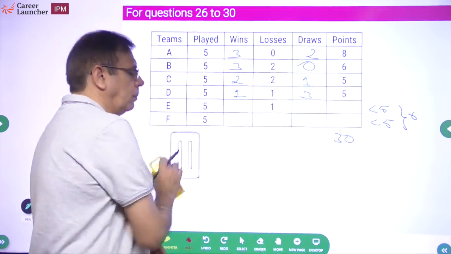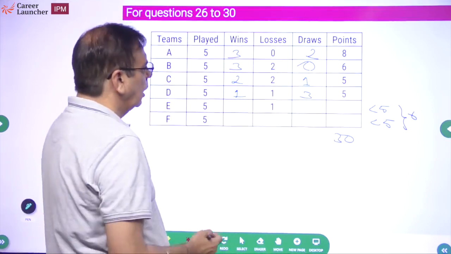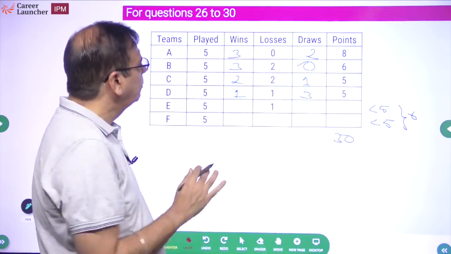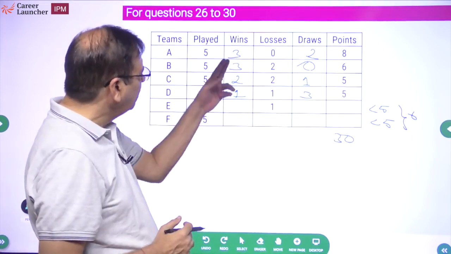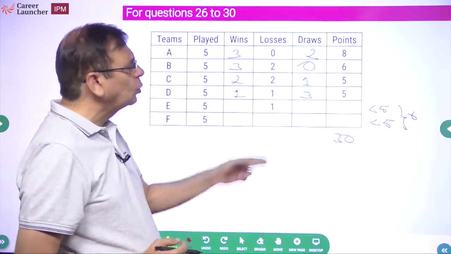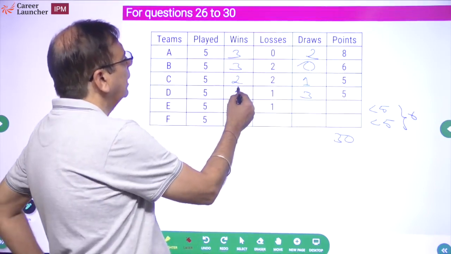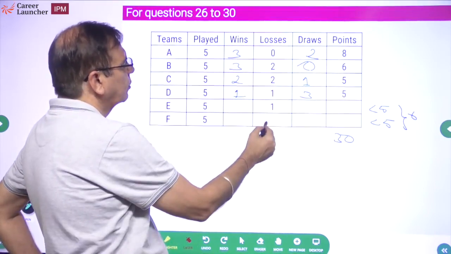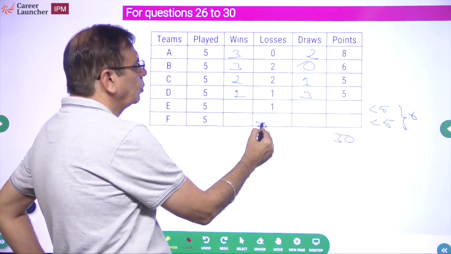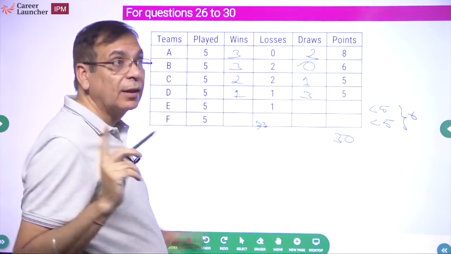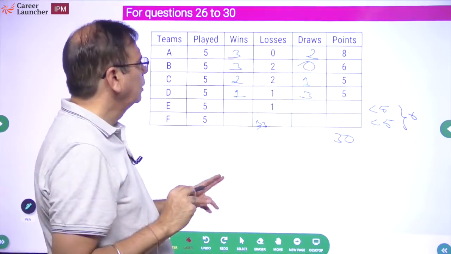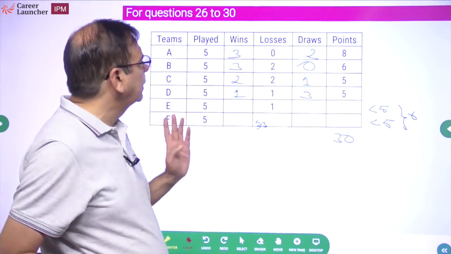Okay. Now how many matches are there? They are supposed to be 15 matches. Now please look at it: should not the number of wins be equal to the number of losses? How many wins? 3 plus 3, 6, 7, 8, 9. 2, 2, 4, 5, 6. This is going to be greater than or equal to 3. This cannot be less than 3 is all I'm saying. This could be 4 also. So this is definitely going to be at least 3.